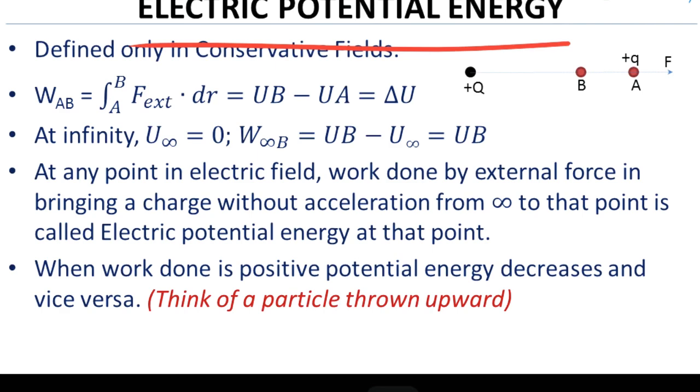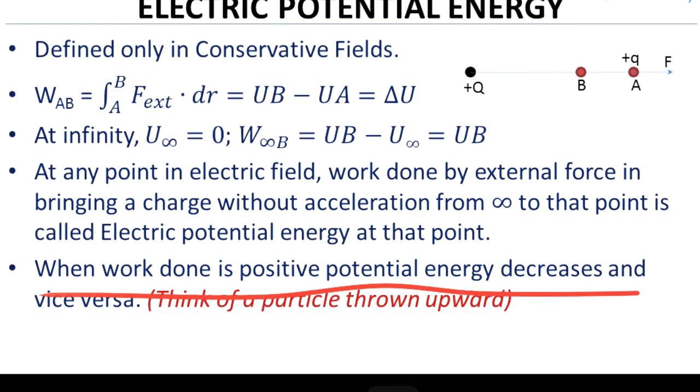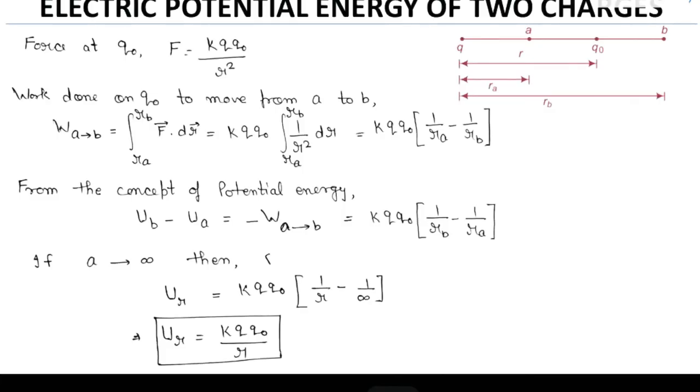If I throw the same mass from the ground to a height h, then force and displacement are in opposite directions. Work is negative, but the potential energy increases. So this is the important point: when work done is positive, the potential energy decreases, and when the work done is negative, the potential energy increases. Okay? So guys, how can we calculate the potential energy because of two charges?